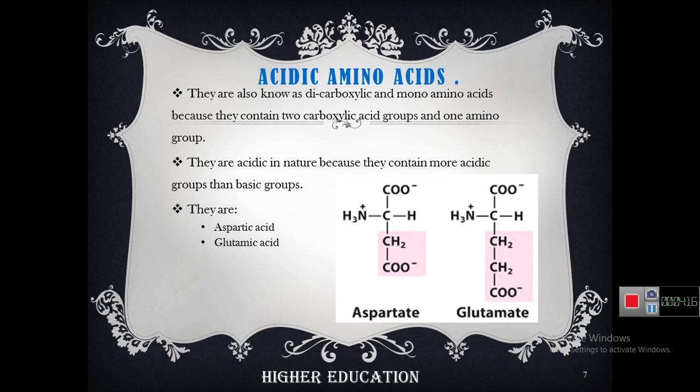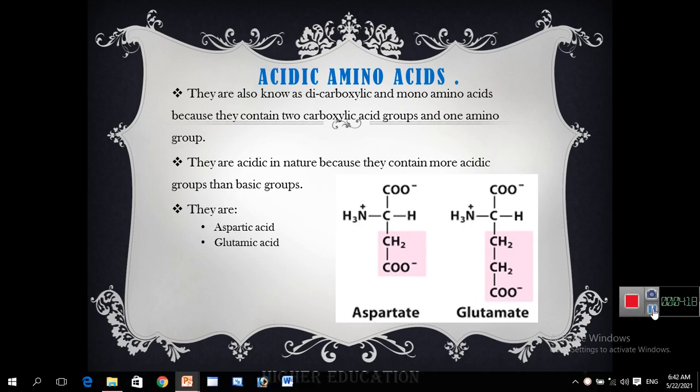Acidic amino acids, they are also known as dicarboxylic acid and monoamino acids because they contain two carboxylic acid groups and one amino group, and they are acidic in nature because they contain more acidic groups than the basic groups. That's why they are acidic in nature and they are two in number, aspartic acid and glutamic acid.